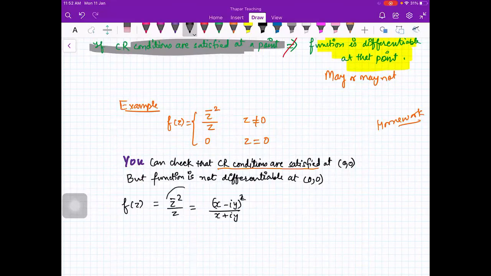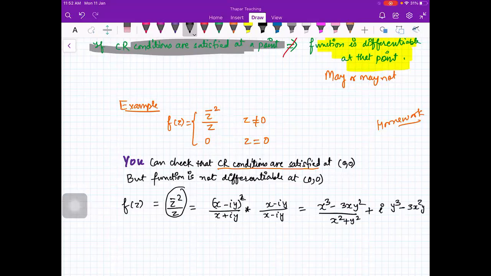So you want to separate it into real and imaginary part. So you will rationalize. You will multiply with x minus iota y and you will divide. So you will solve it. You will get it as (x cube minus 3xy square) upon (x square plus y square) plus iota times (y cube minus 3x square y) upon (x square plus y square).